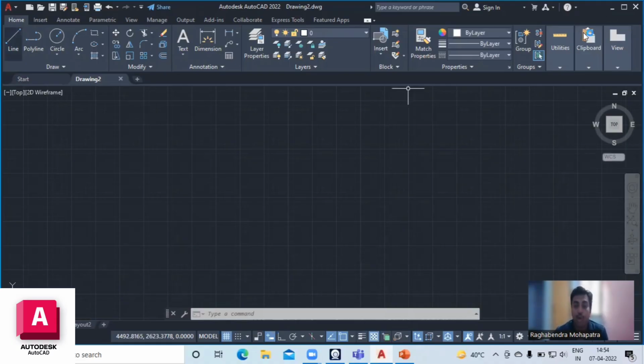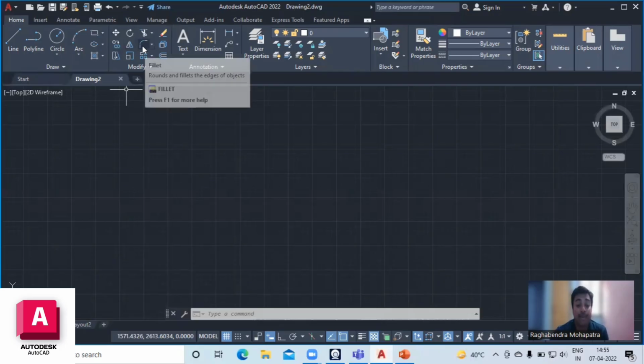This is your toolbar or ribbon bar. Whenever we use commands, like the line command, the shortcut of that line command is present here. So it is called the command bar, command ribbon bar, or command toolbar. This is your modify toolbar. The modify toolbar presents some modify commands, like mirror, copy, move, trim, and so on. And here is the text bar.